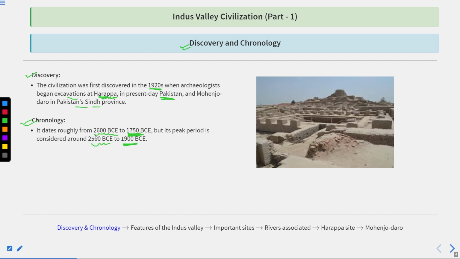Now I told you this whole period between 2600 to 1750 BC is known as the Bronze Age. Why is this specific period known as the Bronze Age? Because the bronze metal, which is made by copper and tin, was discovered only by the Indus Valley civilization people. That's why this period is known as the Bronze Age. Clear? Okay.